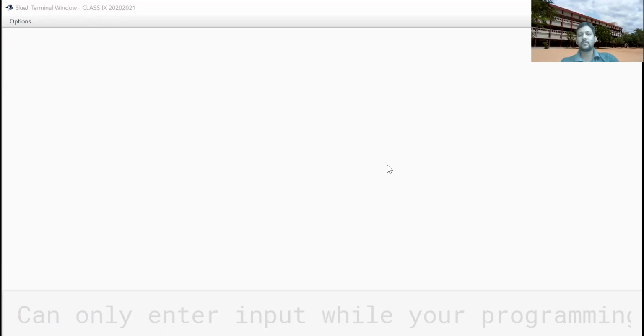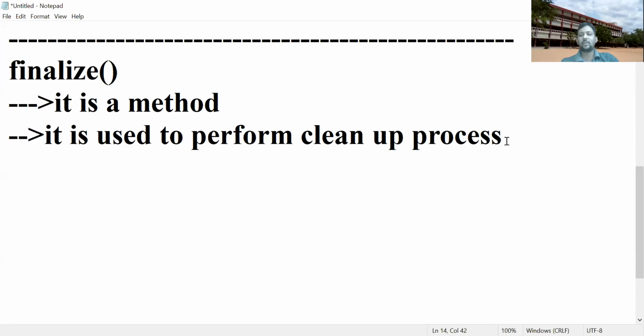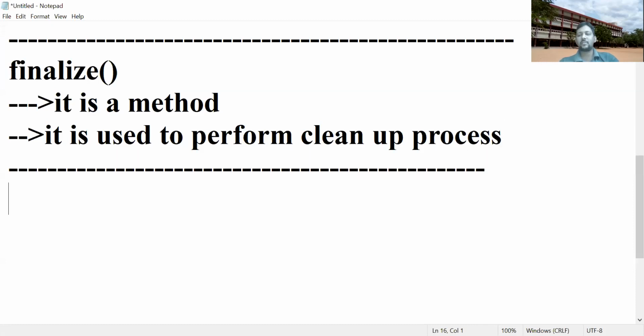So these are the differences between final, finally, and finalize. Final is a modifier. Finally is a block, an exception handling construct. Finalize is a method. For the next class, I'll continue with the remaining.